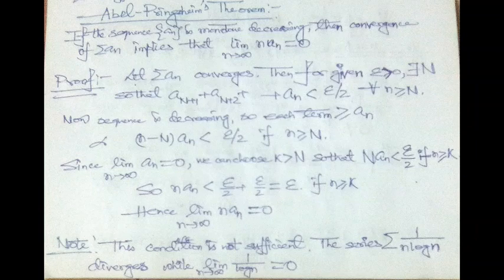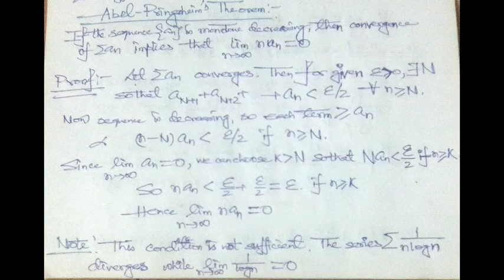But it is given that the series is convergent, therefore the limit as n tends to infinity of an is 0. So clearly we can choose some capital K greater than capital N, so that n times an should be less than epsilon by 2 if small n is greater than or equal to capital K.